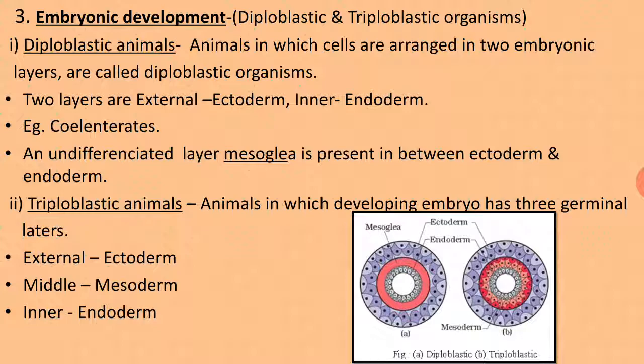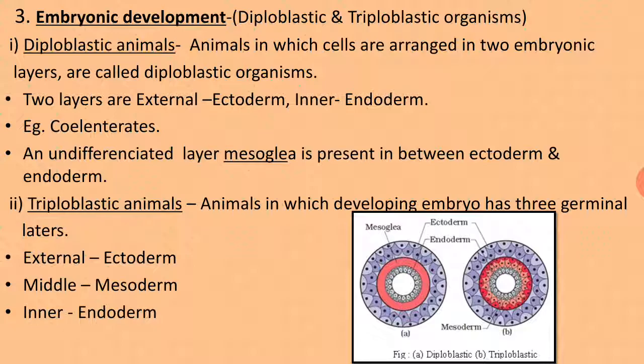Second are the triploblastic organisms. According to the name, tri means three, and blast are the cellular layers. That means the animals in which the developing embryo has three germinal layers are known as triploblastic animals. The layers are: the external layer is ectoderm, the middle layer is mesoderm, and the inner layer is endoderm.